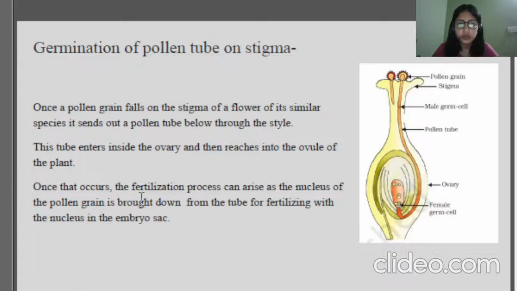Yes. So fertilization can only occur if the pollen is able to germinate the pollen tube on the stigma, and it extends through the style and moves forward towards the ovule that is present inside the ovary of the plant. I hope it is clear to you what I have discussed with you till now.